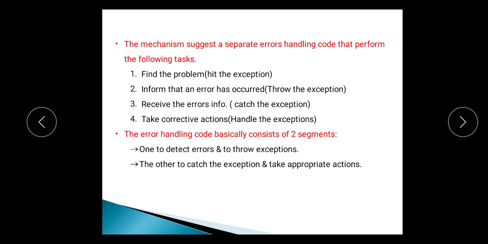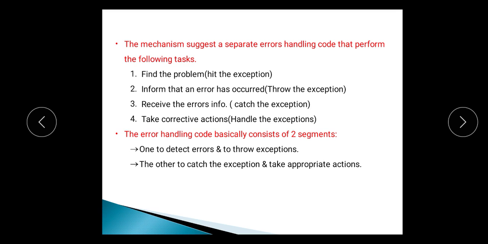The mechanism suggests a separate error handling code that performs the following tasks. In exception handling, we can perform these tasks: find the problem, that is hit the exception; inform that an error has occurred, that is throw the exception; then receive the error information, that is catch the exception; and take the corrective action, that is handle the exception. In this way we can handle our exceptions.